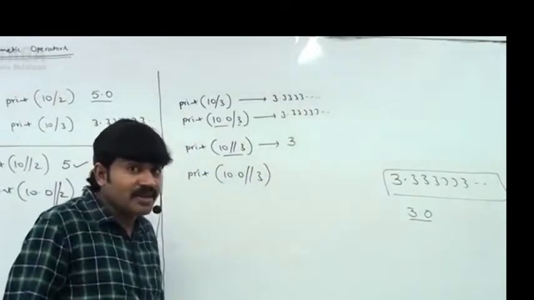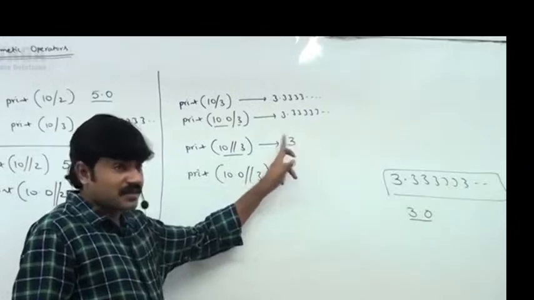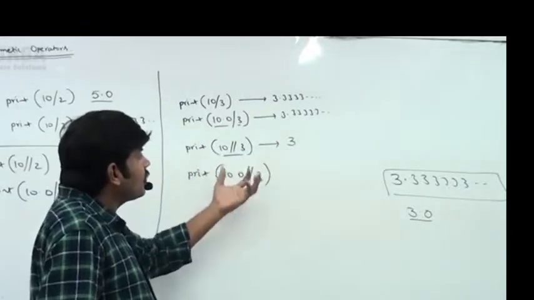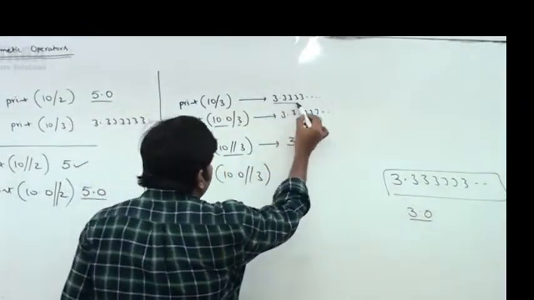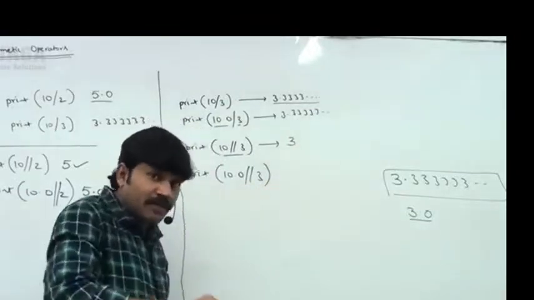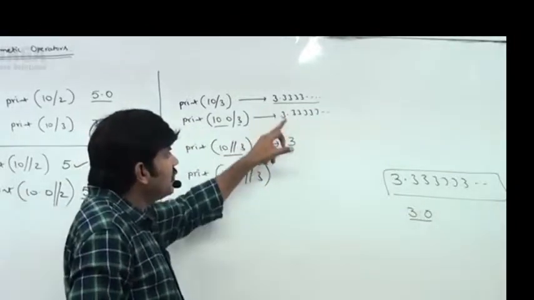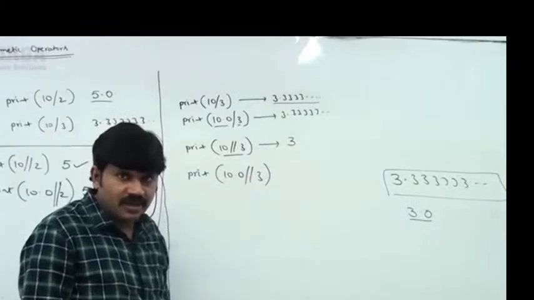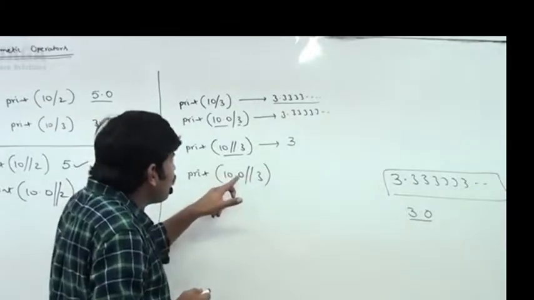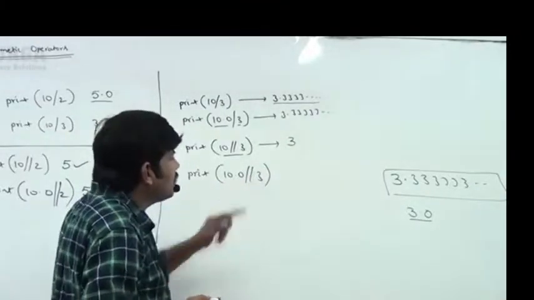I want the floor value of this, that too as an int value. 3 is the answer.